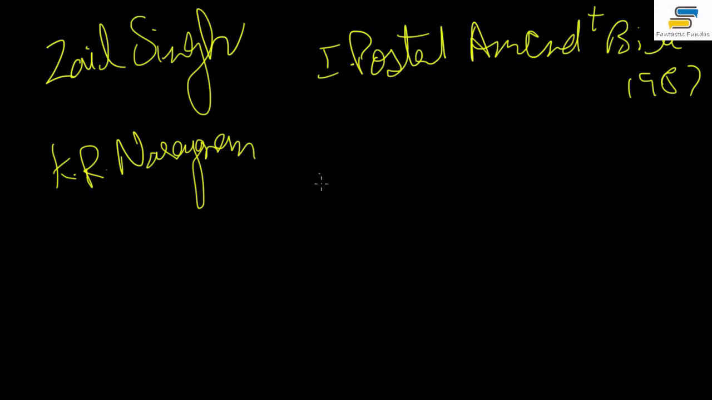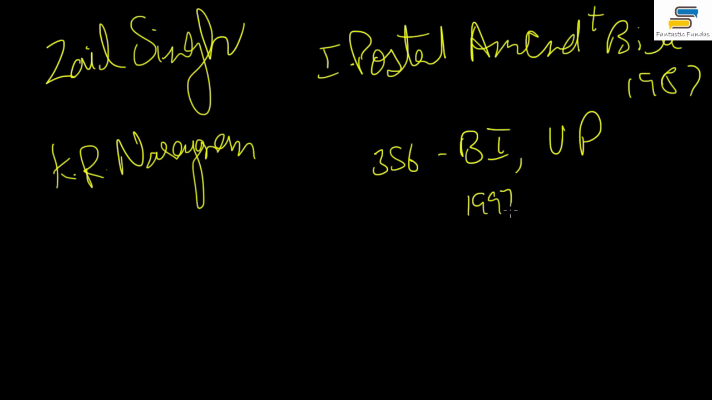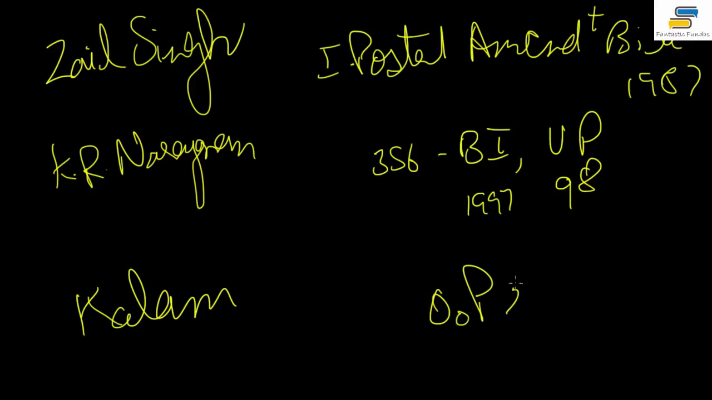So what about him? He quite often used this power more than once. In fact, he sent back the advice regarding imposition of President's rule under Article 356 in Bihar and in UP. He did this in 1997 and 1998, so twice he did that. Similarly, it also happened in 2006, when President Abdul Kalam referred back the Office of Profit Bill for reconsideration. So there have been a few instances where such a thing has happened, that the advice was sent back.